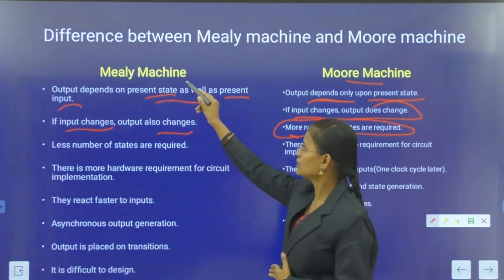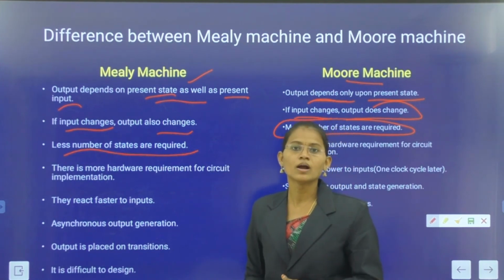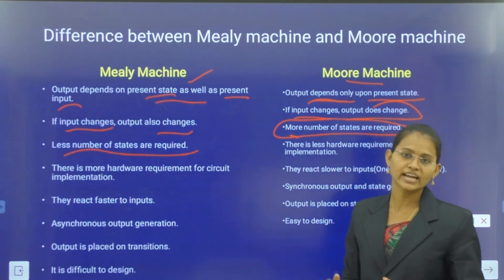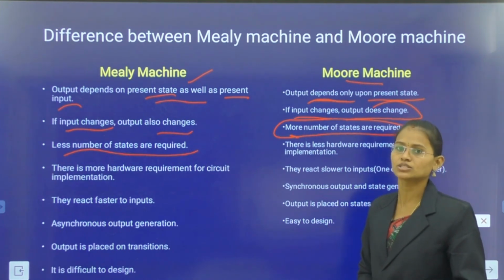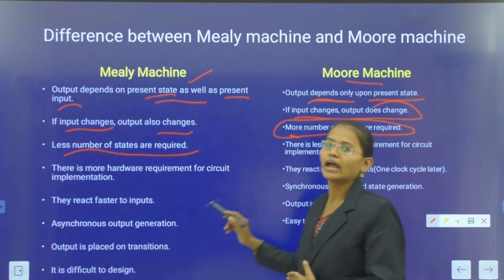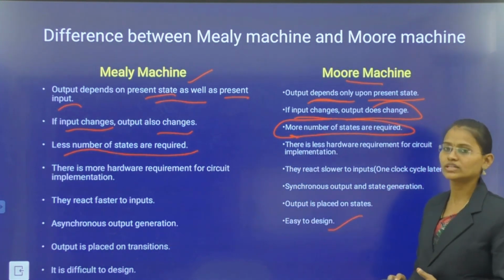Compared to that, the Mealy machine requires fewer states because the outputs depend on the present states and present inputs also.